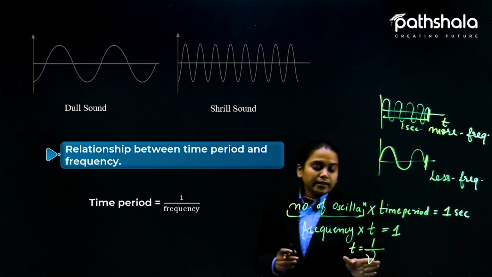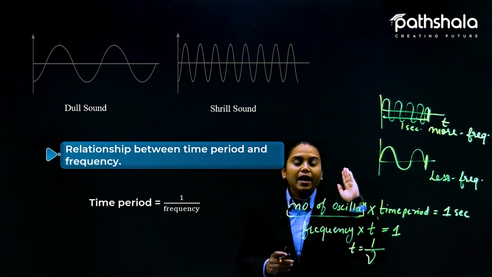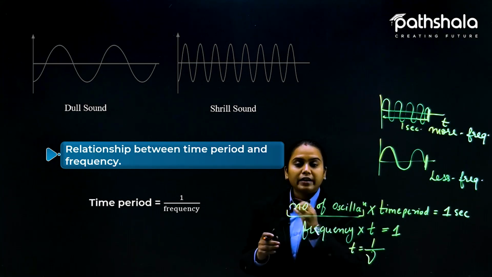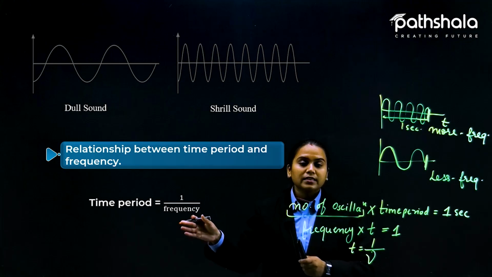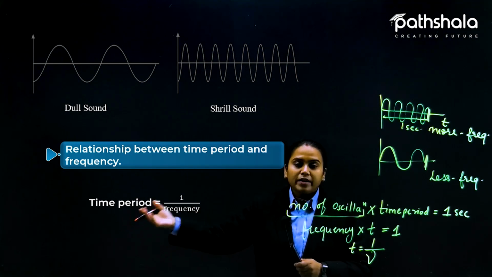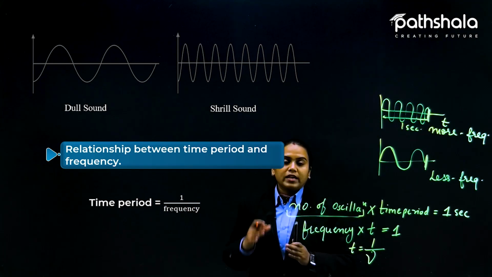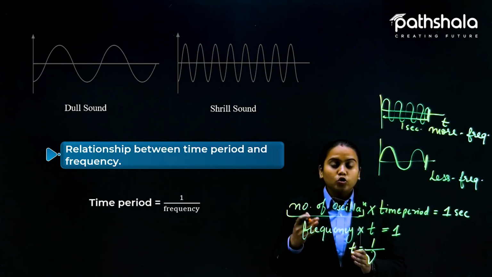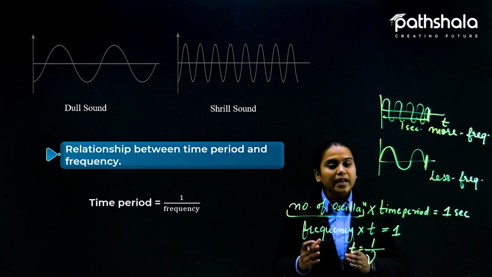So this is the practical example, and I have talked about the frequency and how frequency is related with the time period. Whenever you get a question where you need to find the frequency, you just need to know the time period.